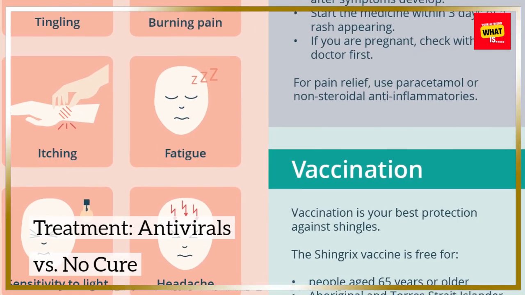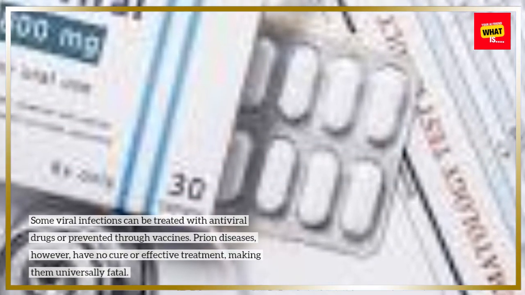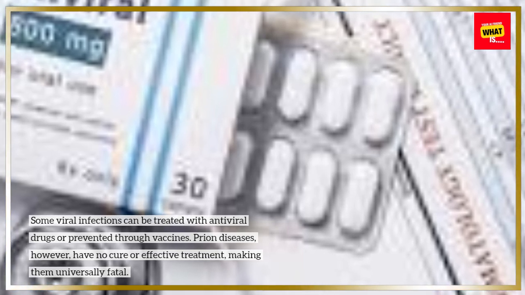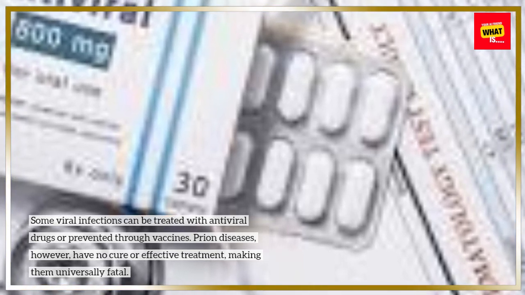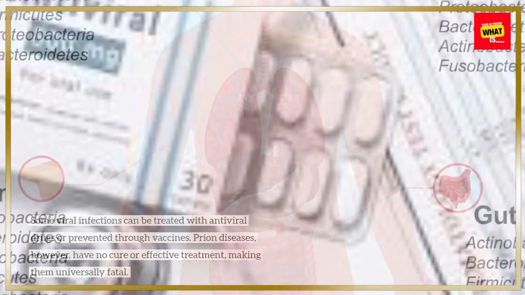Treatment. Antivirals versus no cure. Some viral infections can be treated with antiviral drugs or prevented through vaccines. Prion diseases, however, have no cure or effective treatment, making them universally fatal.